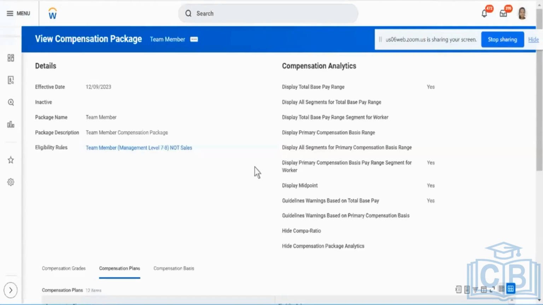When you create the package, the most important thing I will need is a compensation plan. And this is a bottom-up structure. So when I create my compensation package, the thing I need to have is my grade profiles, and then, of course, the elements. The first thing I need is the compensation elements.